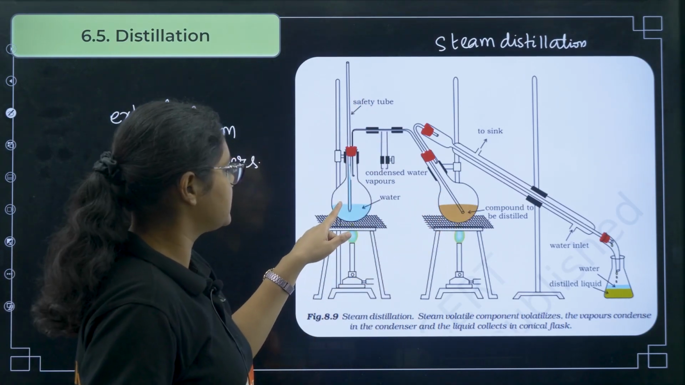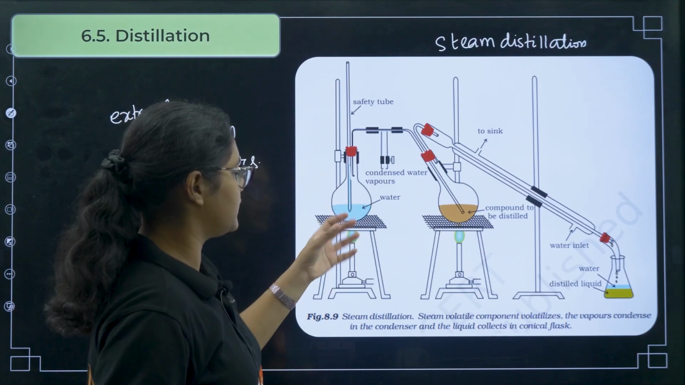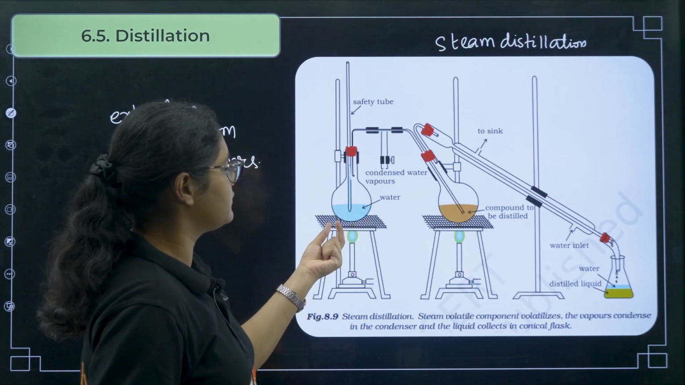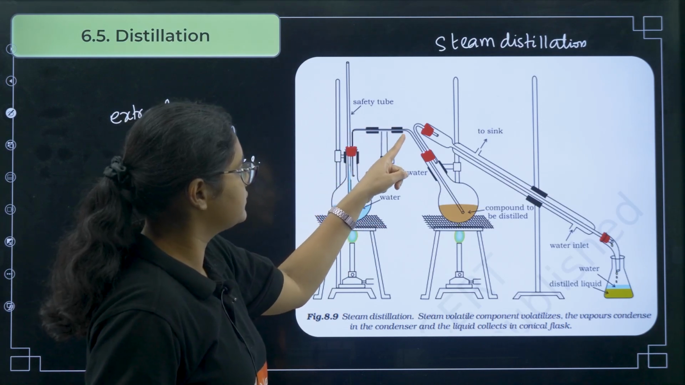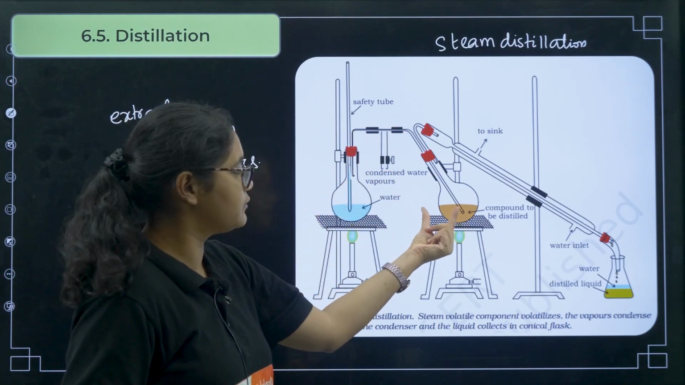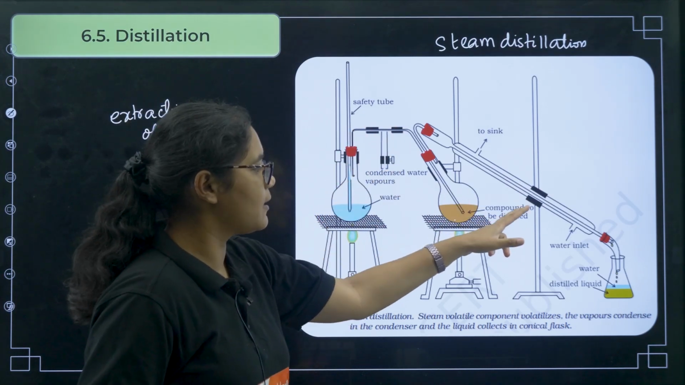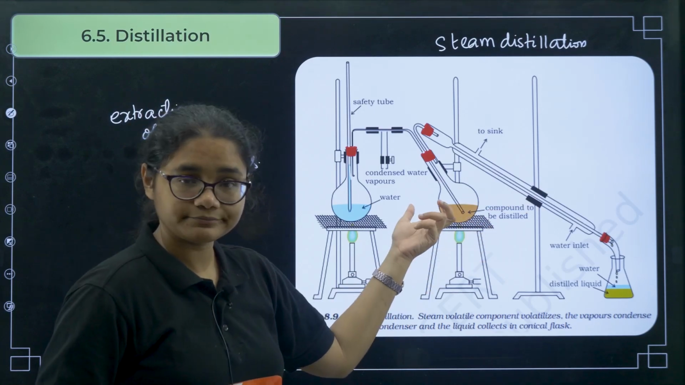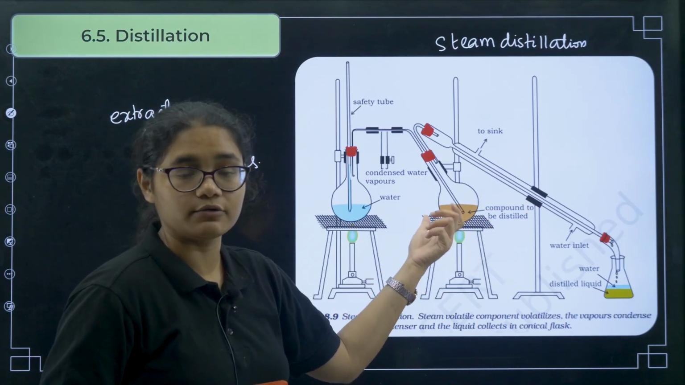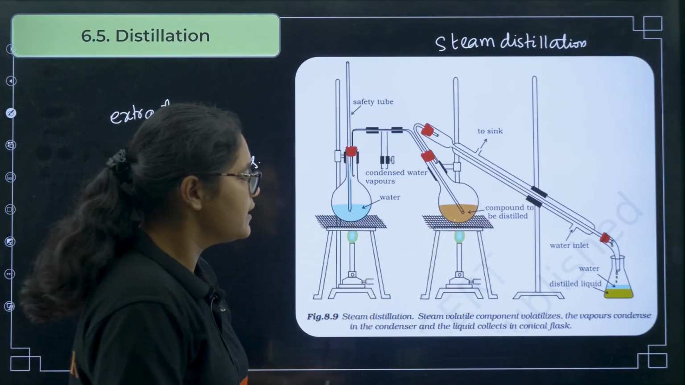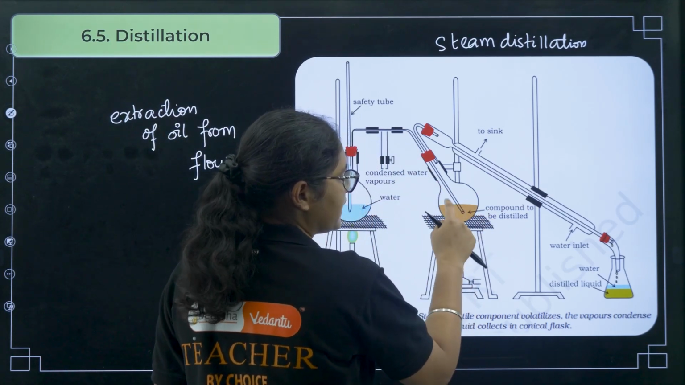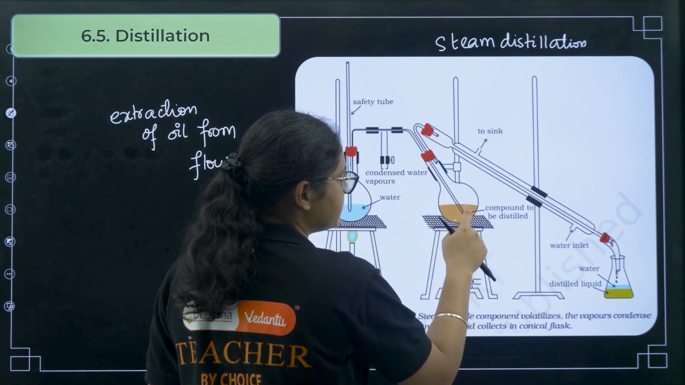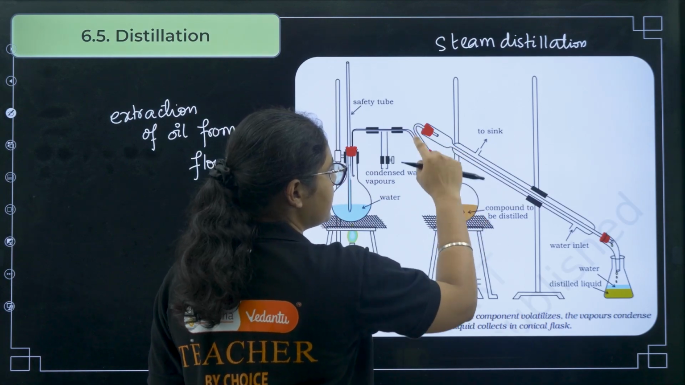Now here water is there, this water is undergoing heating, right? So it will form vapor or steam, and that steam is passed to this particular flask, where you have the compound which has to undergo distillation, or where we have to extract the oils. Now this steam reaches here, okay. Now this steam will extract the oil from this, and will go out from here.